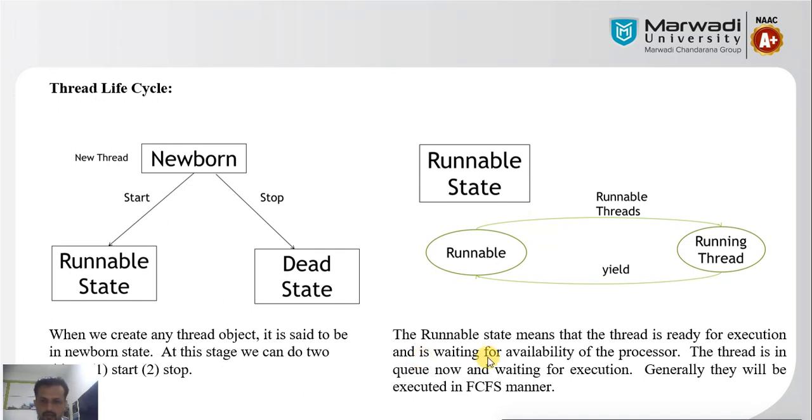So here we are mentioning the queue mechanism as the thread waiting state. While waiting for the availability of the processor, we use the queue. When the processor is released by another thread, the next thread gets the processor, and generally they are executed in first come first serve order, as we said earlier. Here we are seeing the diagram of the runnable and running thread. Next, we come to the next state.